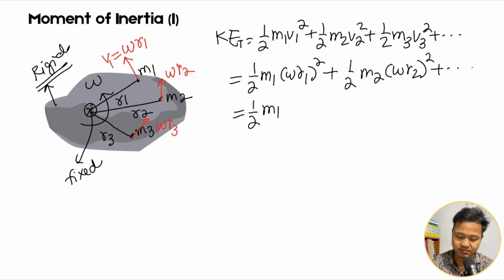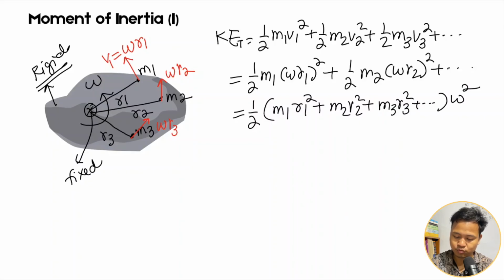I'll take half common, so the remaining is m1 into r1 square plus m2 into r2 square plus m3 into r3 square plus and so on, into omega square. So what is this quantity?